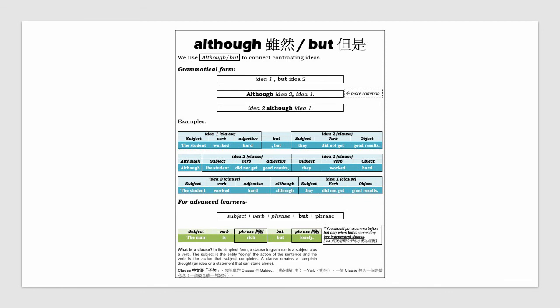That's the end of this video. Now the best thing to do after watching this video is to write some sentences using these two conjunctions, although and but, so that you will be more familiar with them.